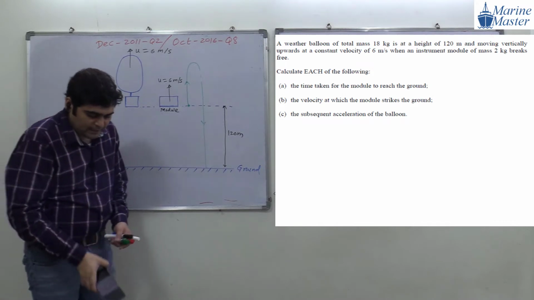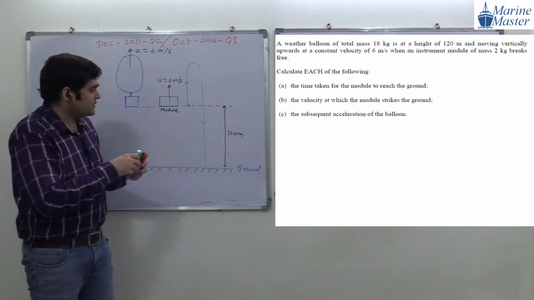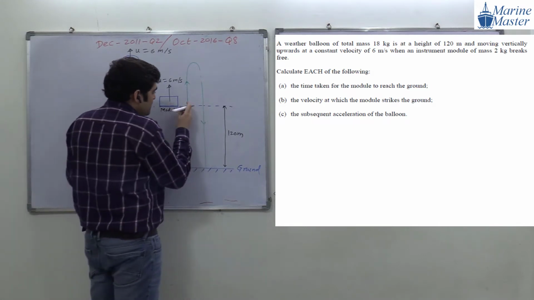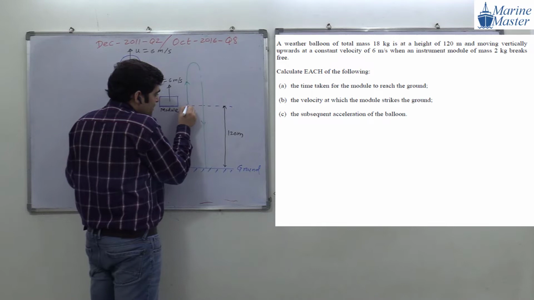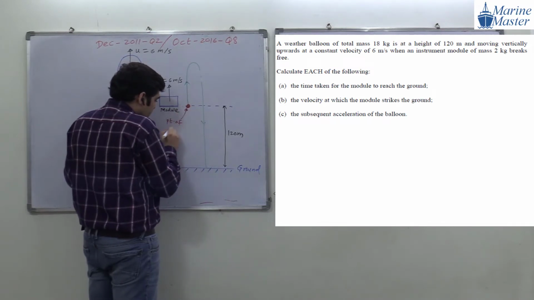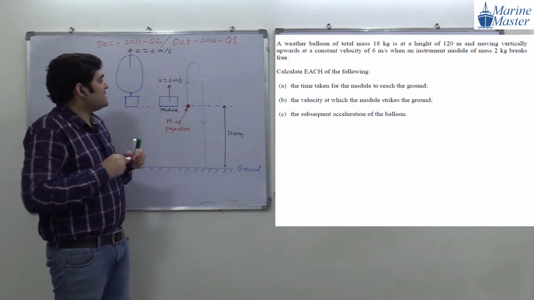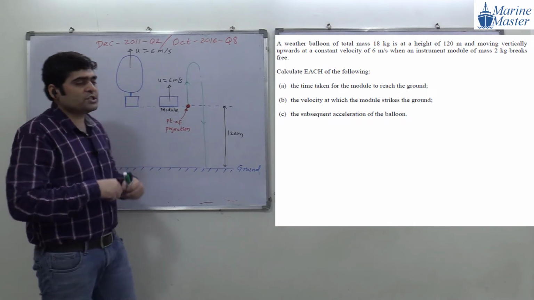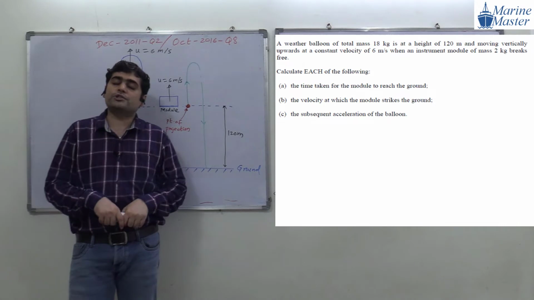Now guys, my question for all of you. What will this level, this point, be? This is the point of projection. Now guys, here this initial velocity, can we take it as positive or negative?